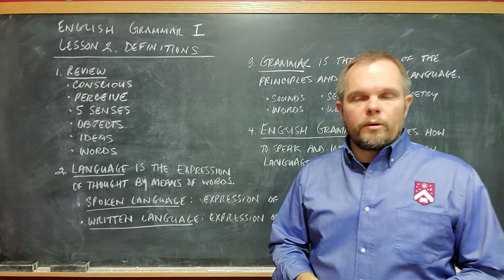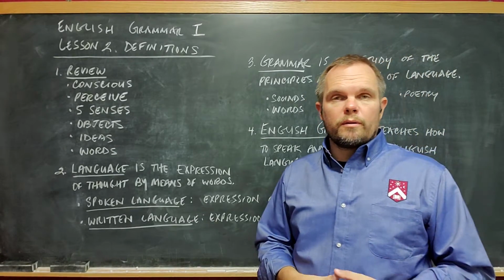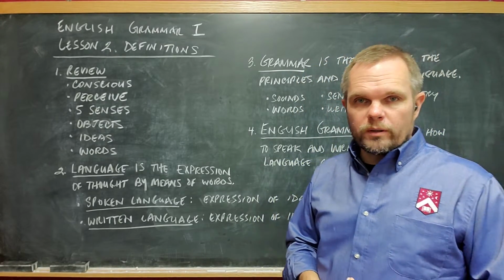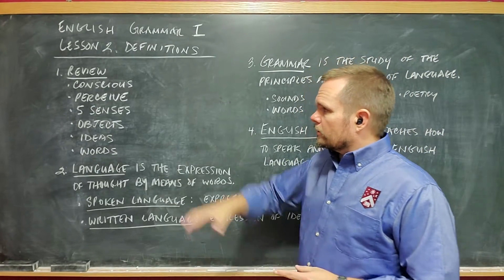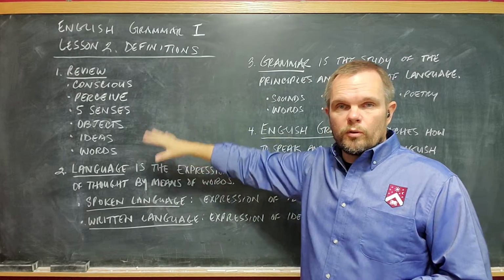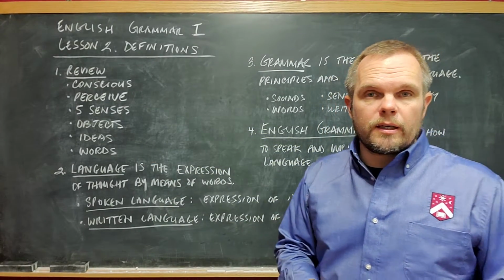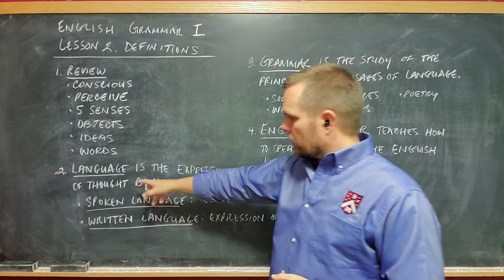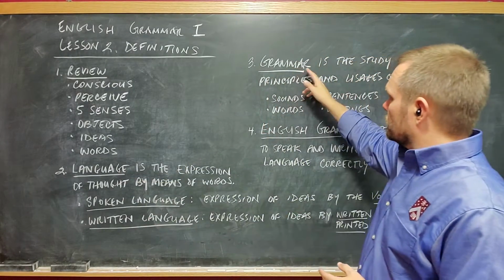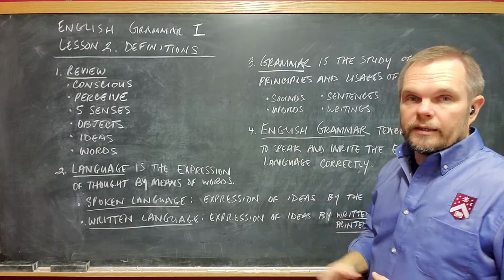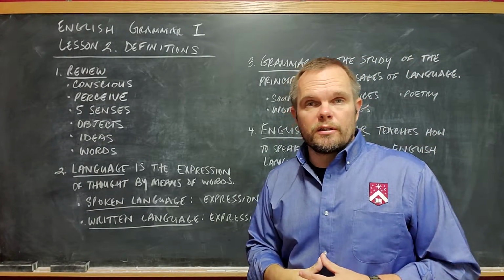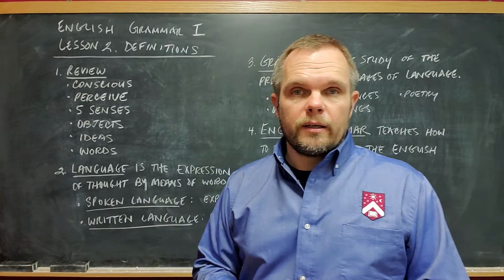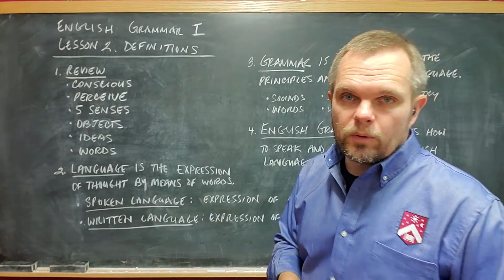In this video, we're going to study Lesson 2 in the Classical Liberal Arts Academy's English Grammar 1 course. We're going to start this lesson by reviewing the important ideas that we learned about in Lesson 1, and then by learning about language and grammar, and finally learning a definition of English grammar to learn what we're going to be studying in this course, English Grammar 1.